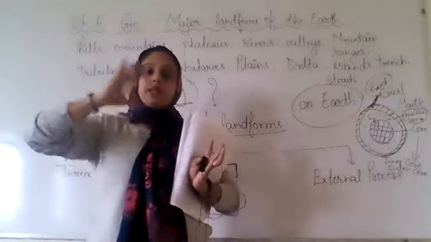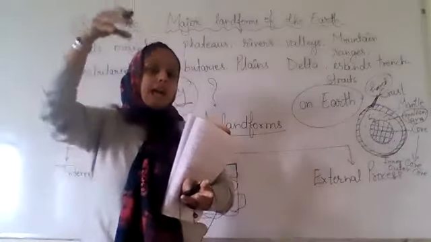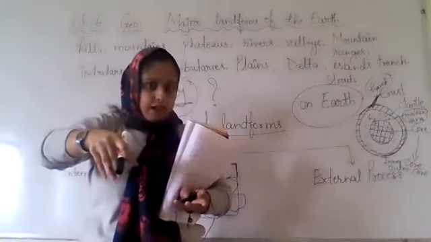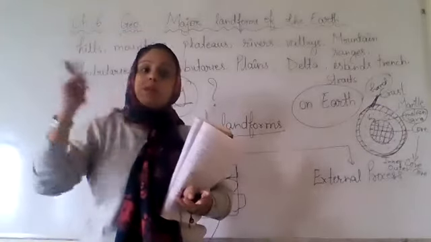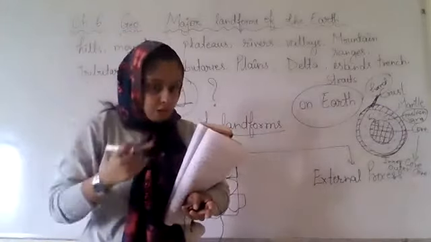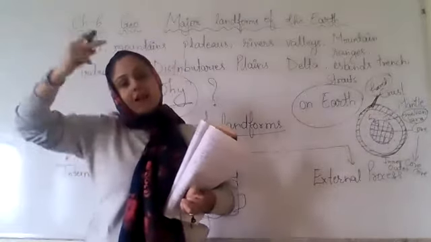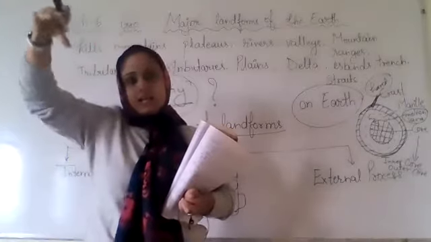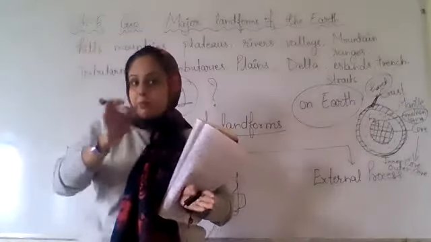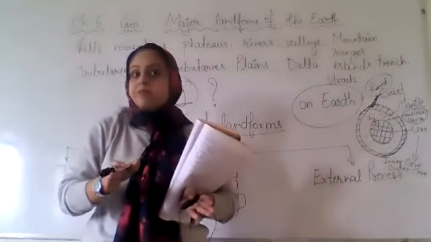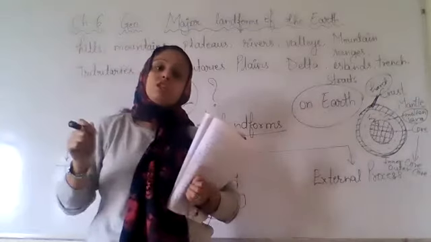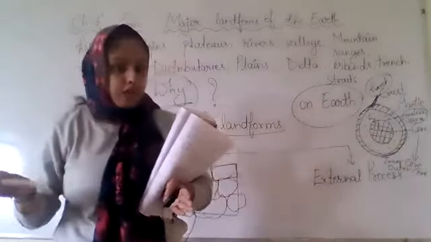Suppose earth is like a bottle and lava is inside. When the earth moves, the lava also moves, and the plates kept on that lava also move. So these tectonic plates keep moving.